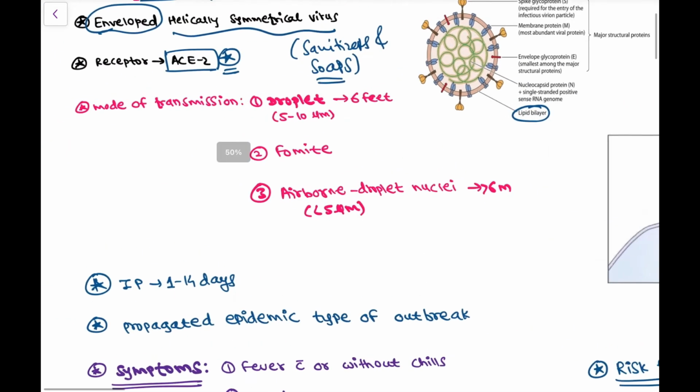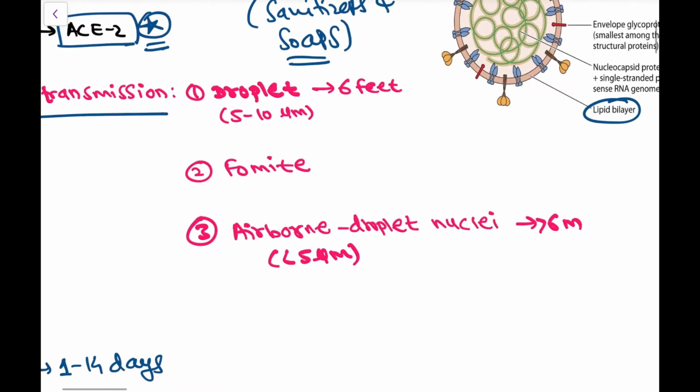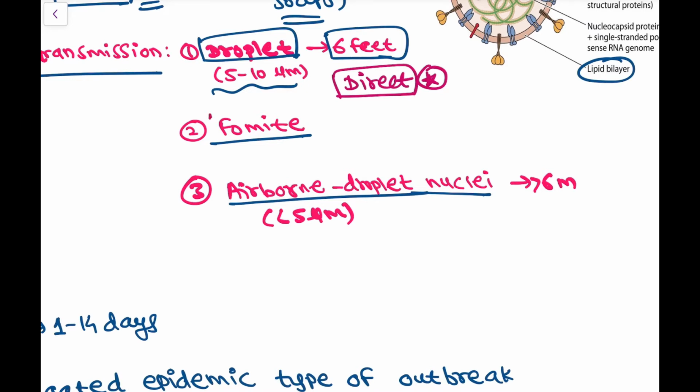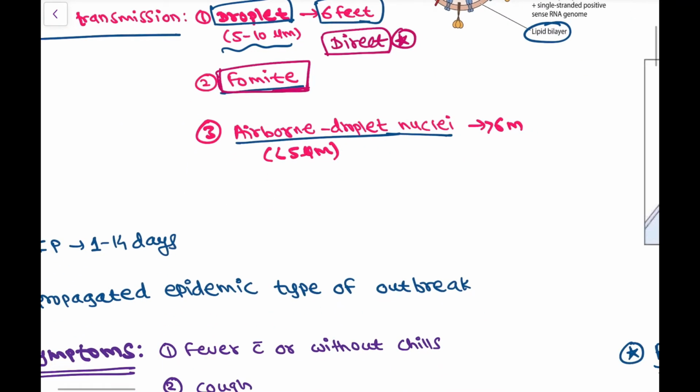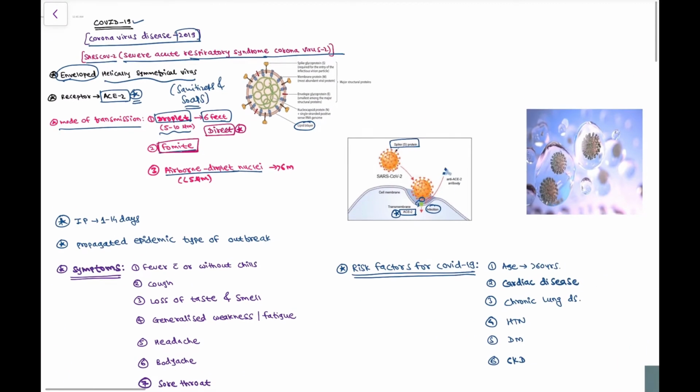Then the mode of transmission. The modes of transmission of this virus are droplet transmission, fomites, and airborne droplet nuclei. The droplets travel up to 6 feet, the size of the droplet is 5 to 10 microns, and this is the direct transfer of these droplets. In the case of fomites, these are inanimate objects like the doorknobs or clothes of the person who is infected with this virus.